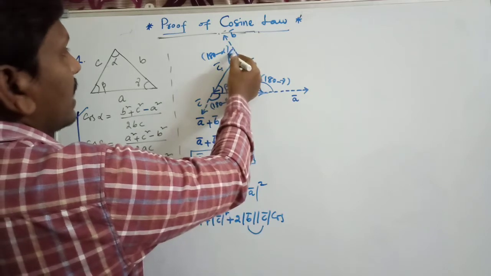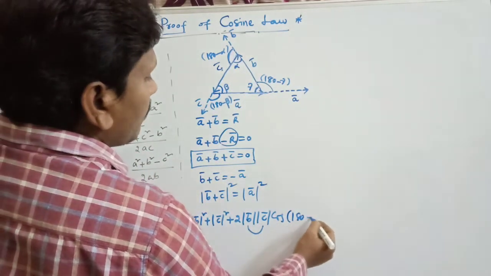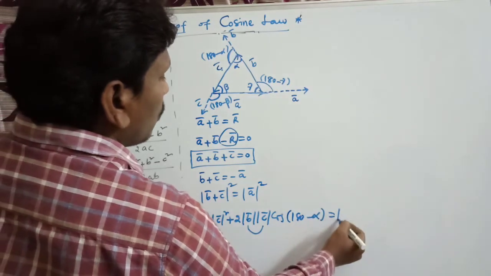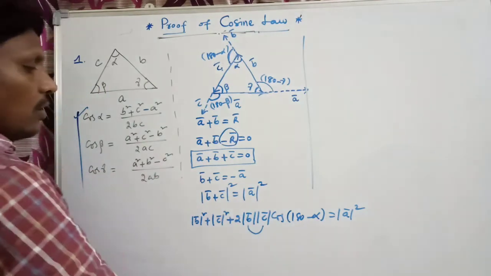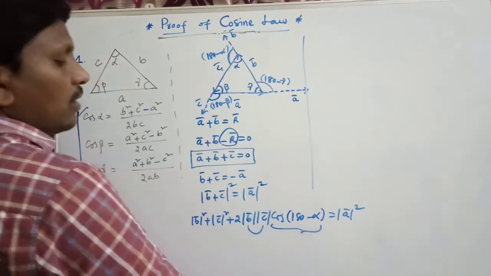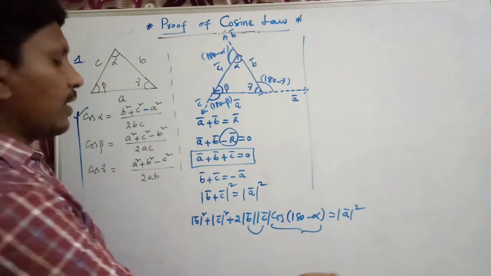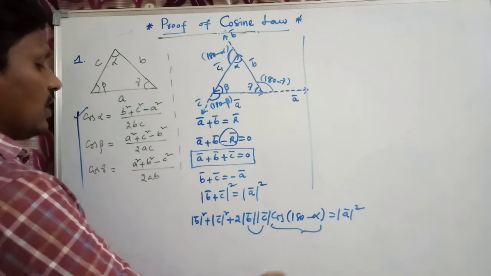So this angle we have to take, that is cos 180 minus alpha, equal to mod a bar square. We know that cos 180 minus alpha is minus cos alpha, in the form of cos 180 minus theta equals minus cos theta.